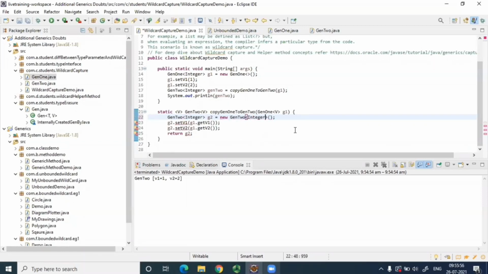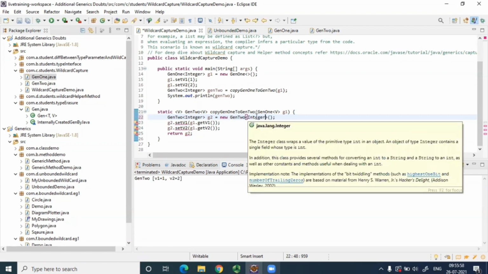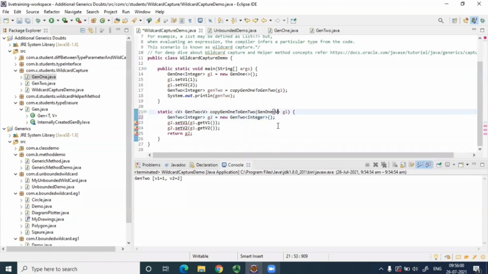See, now I've written here integer. I've passed also V, right? So I'll have to make this also integer, right? It is working fine over here. Here also I'll have to write everywhere integer. It will work. Okay. Trust me on that.